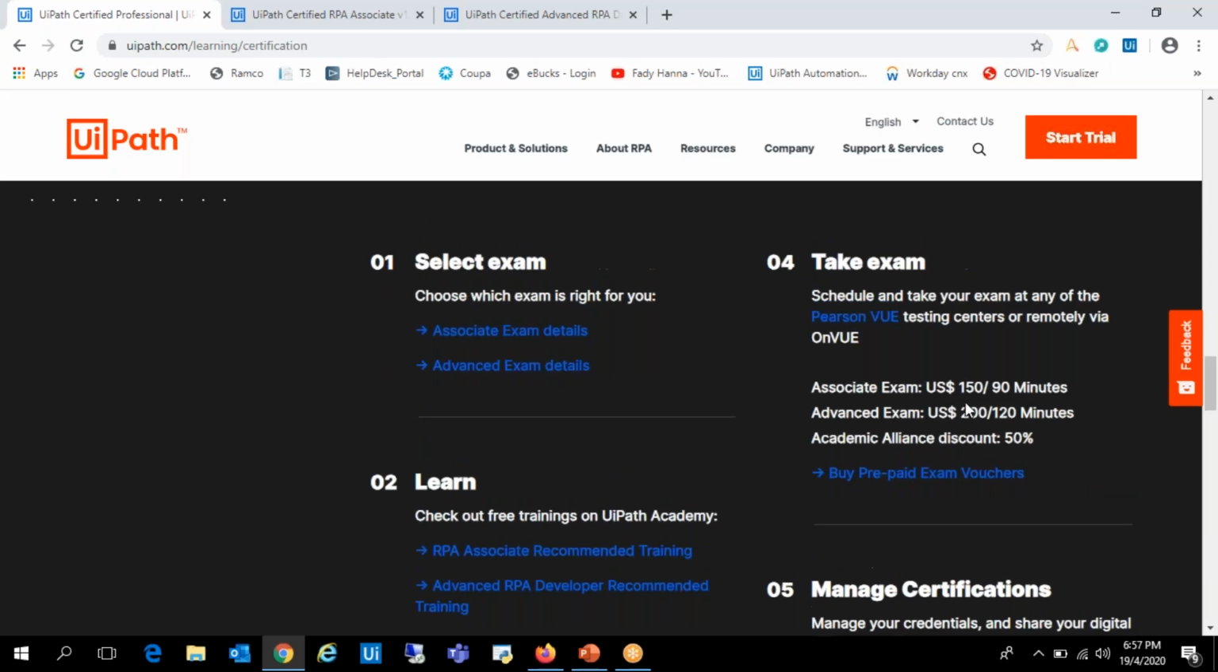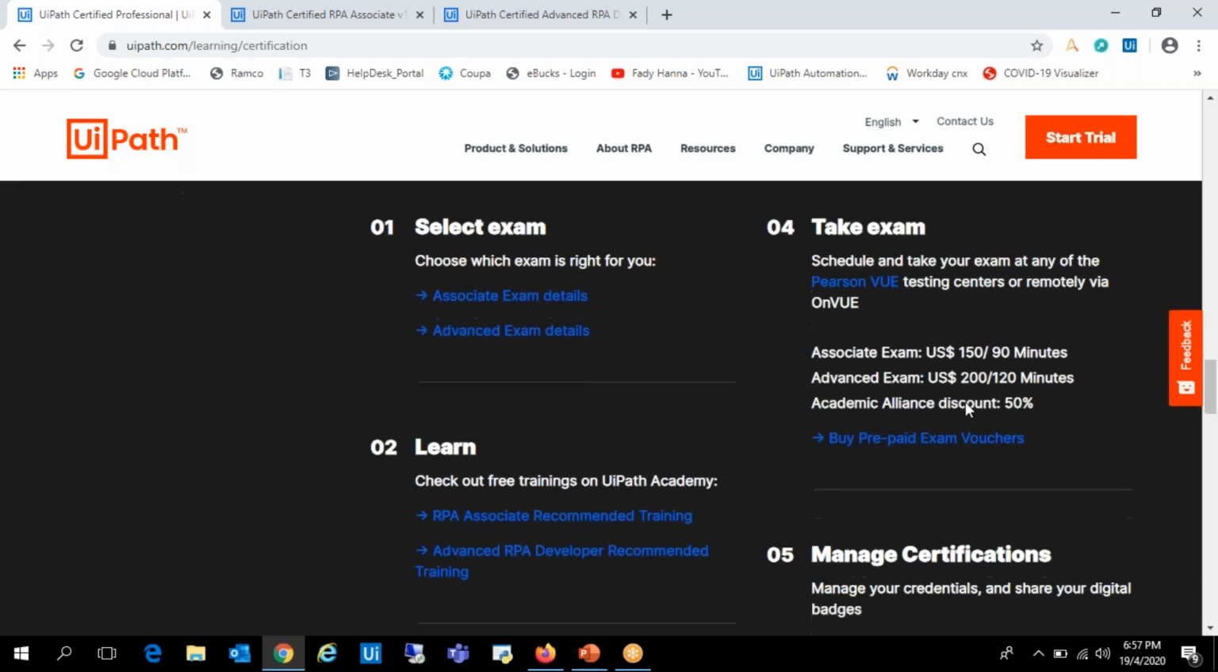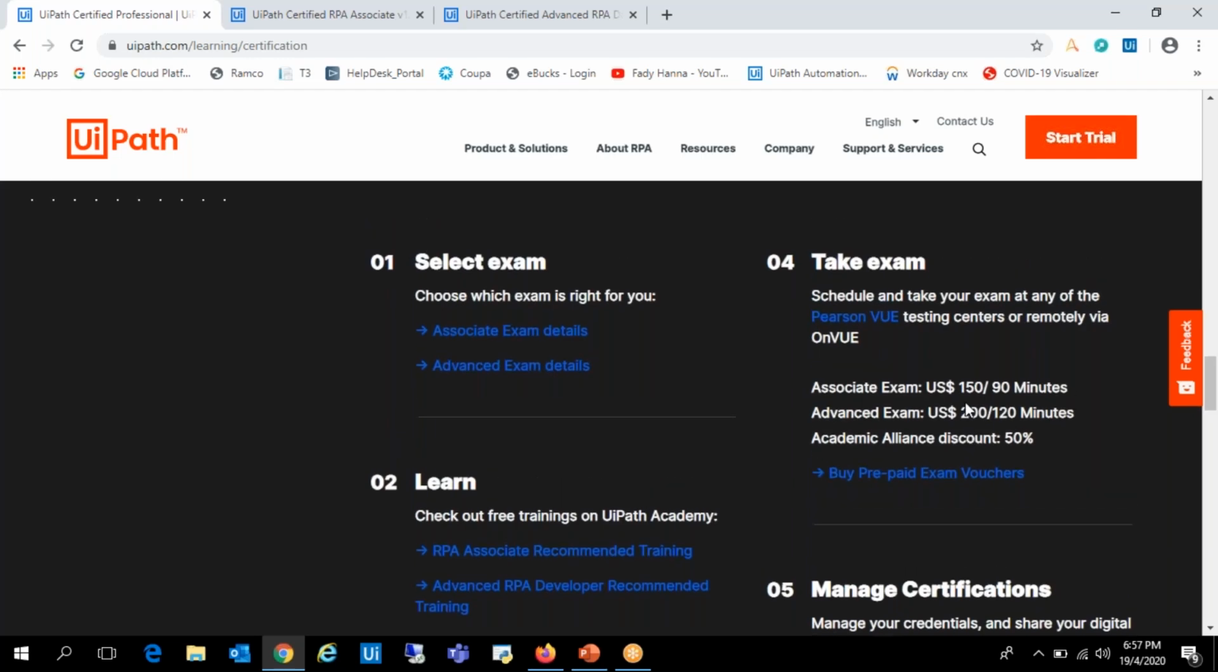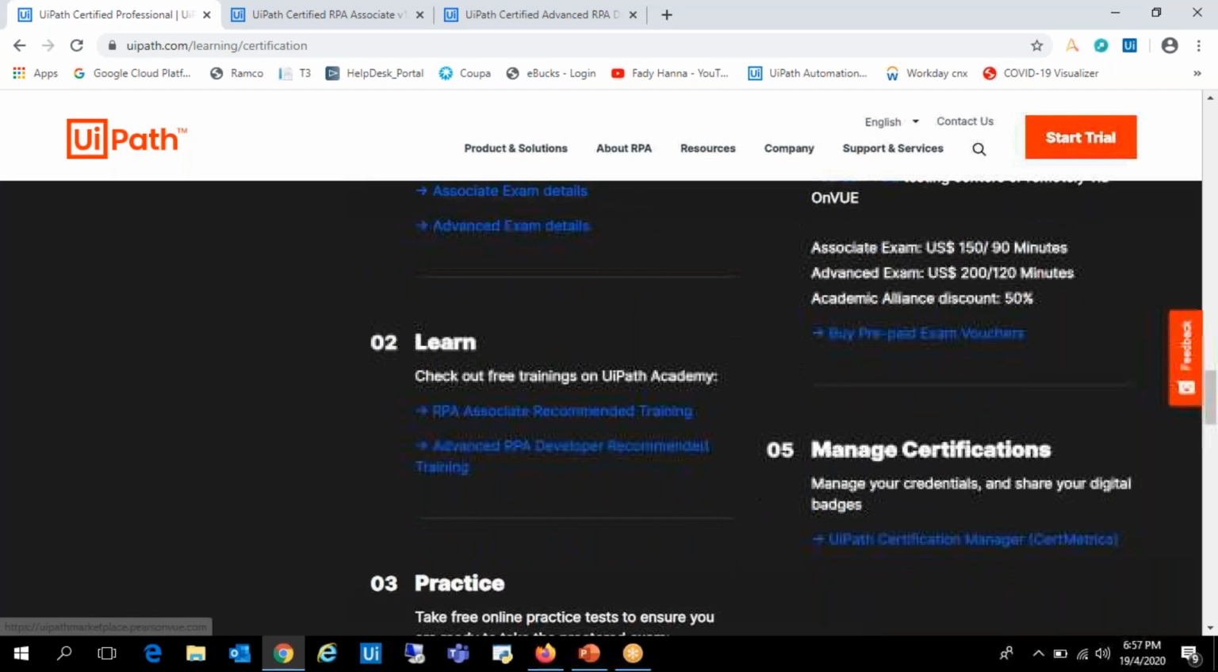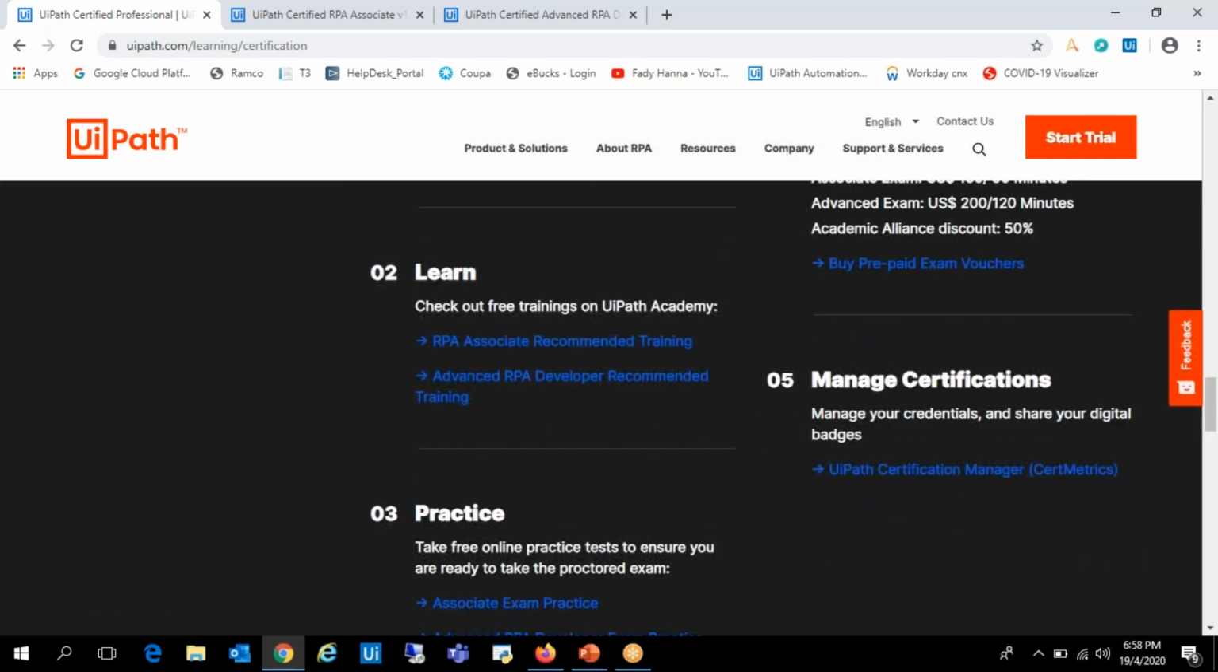Okay, so all good now. You have taken the test at the PSU center after booking your slots. Immediately after your 90 minutes or 120 minutes of exam, you will get a score report which gives your pass percentage or fail percentage. After that, you will get an email from UiPath with all the instructions on how to register on the Certmetrics website. This is a link-up between Pearson VUE and UiPath.